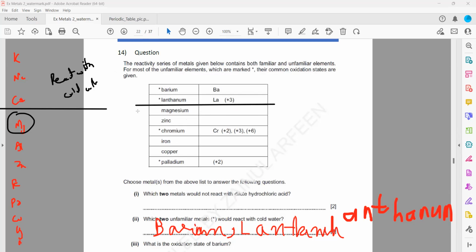Metals like magnesium and below can react with steam, but metals which are above magnesium can react with cold water. So which of them can react with cold water? That is barium and lanthanum. Is it clear how we work this out? Yes, sir, clear. Just identify the position of barium and then work it out.